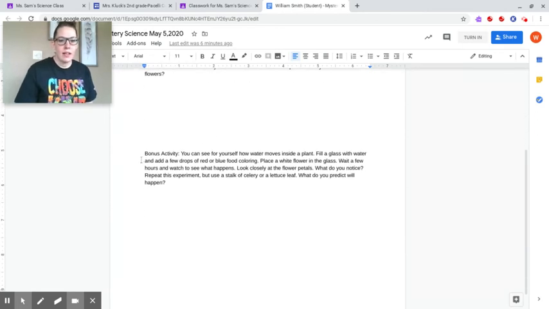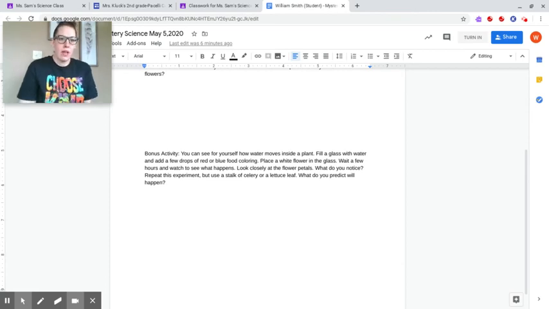Last but not least, bonus activities. This is completely optional. It is super fun. If you do it, please let me know. I would love to know, and you'll get extra credit. You can see for yourself how water moves inside of a plant. Fill a glass with water and add a few drops of red or blue food coloring. Place a white flower in the glass.